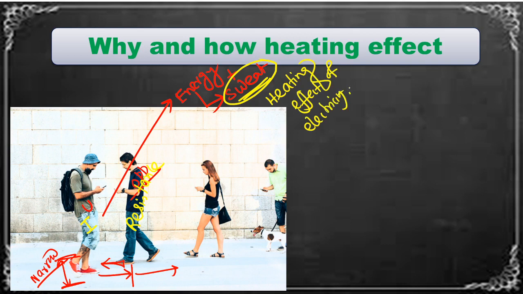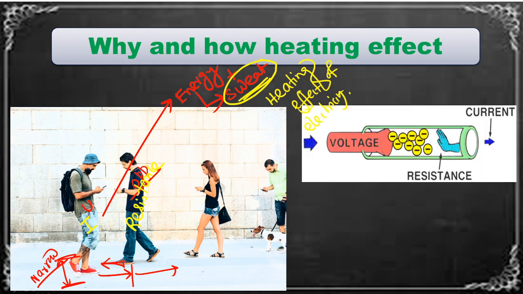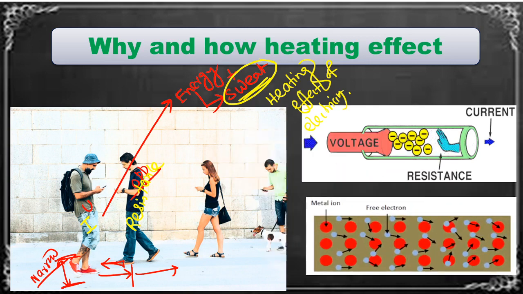So like this we can make some similarities between our daily phenomena and the heating effect of electric current. Whenever electrons want to pass through the metallic wire, the ions present inside the wire give opposition.